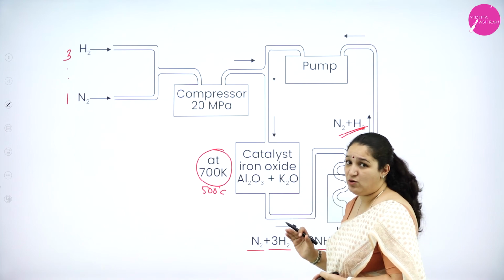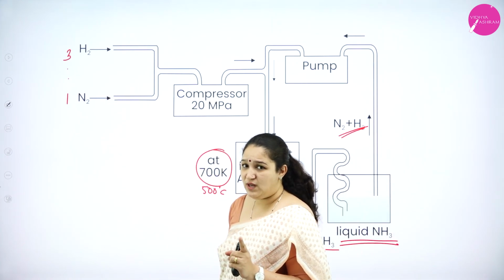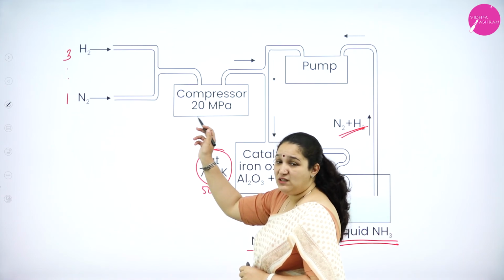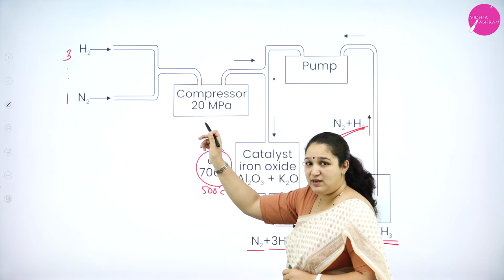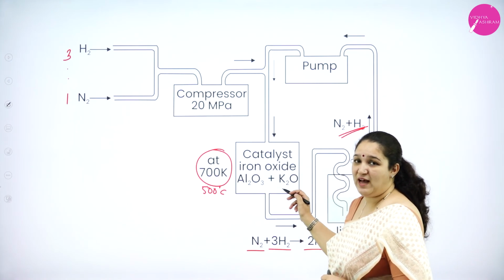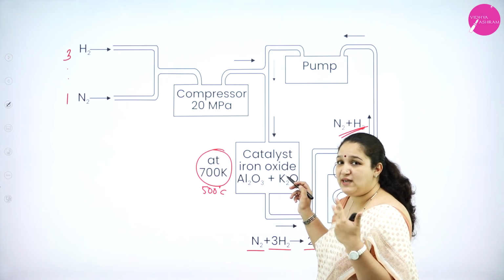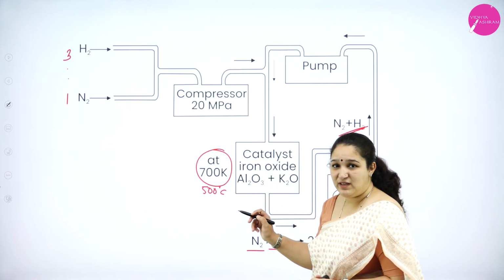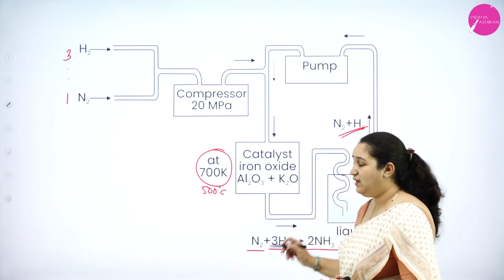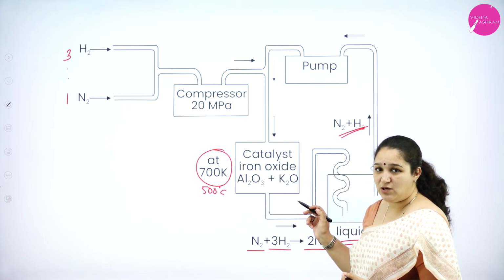Once again, you can write it in your own words if you know the diagram, and the diagram has to be drawn. Nitrogen and hydrogen are mixed in 1:3 ratio, passed to the compressor to increase the pressure to 200 atmosphere. Then it comes to the catalytic chamber, in which we have the catalyst iron oxide, promoter potassium oxide and aluminium oxide at 500 degrees Celsius or 700 Kelvin. Here ammonia is formed. We get only 15 to 20% of ammonia.